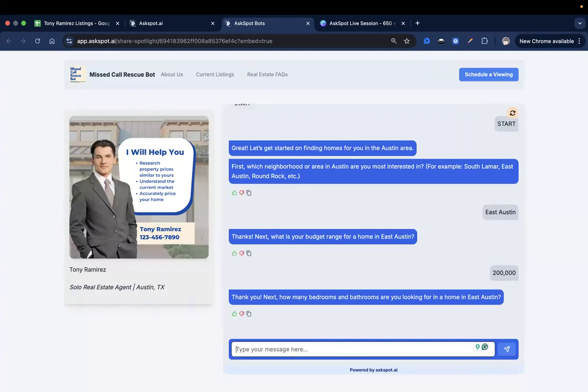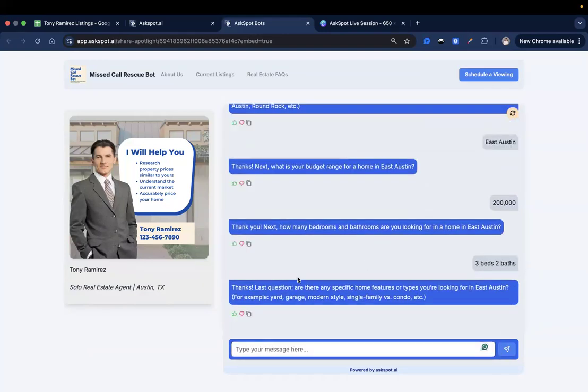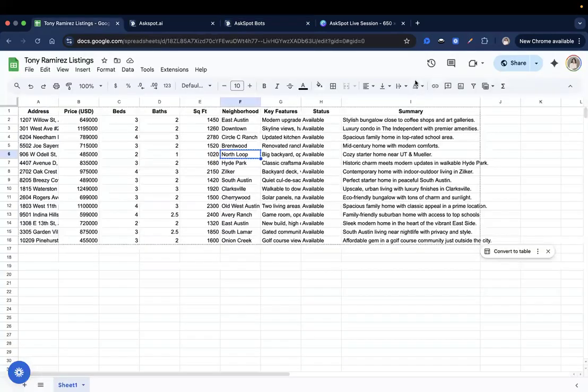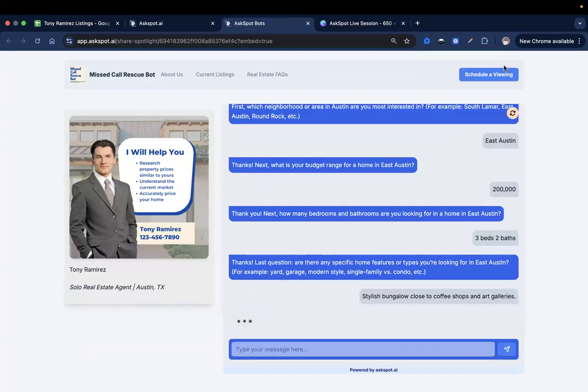Let's just say 3 beds, 2 baths. Okay, thank you. Last question. Is there any specific home features or type you're looking for in East Austin? Let's try this stylish bungalow, art galleries.